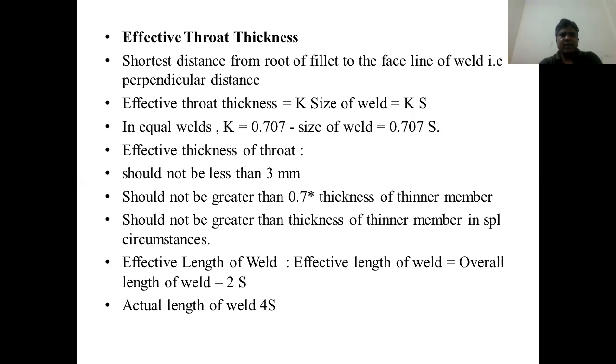Effective throat thickness is the shortest distance from the root of the fillet to the face line of the weld, that is, the perpendicular distance.